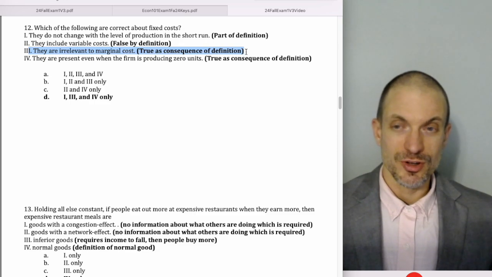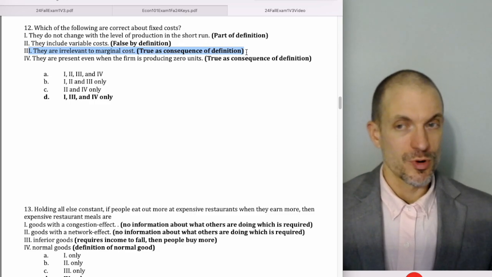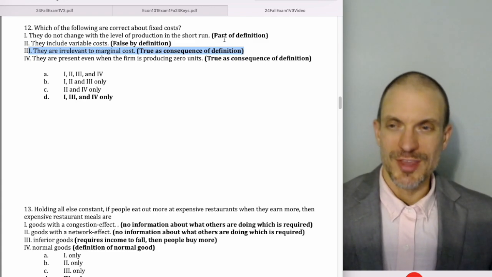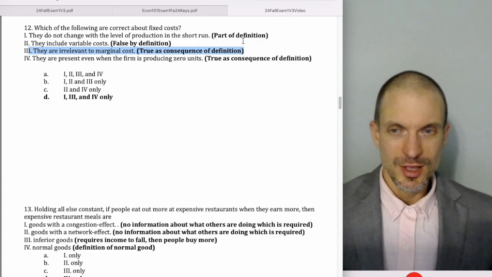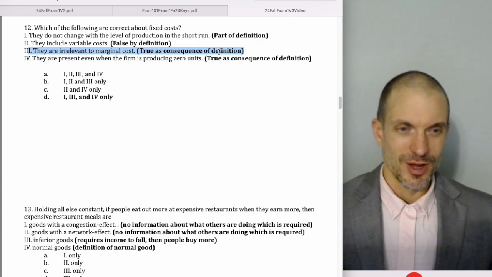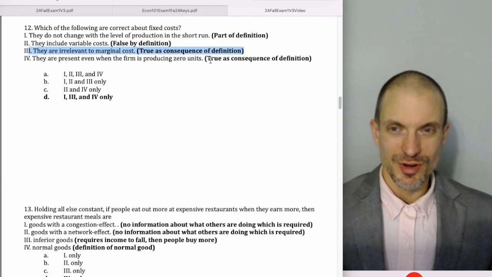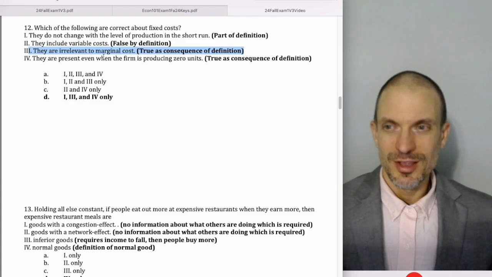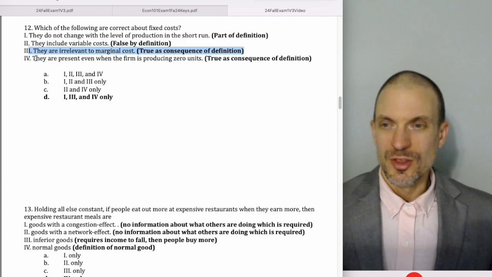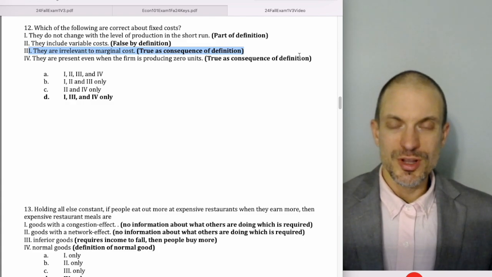We calculate marginal cost actually through the variable cost portion of total costs. You'll see that if you take the derivative of the total cost function, but we don't need that. We can just know that marginal cost is the incremental change in total cost when you produce one more unit of output, but fixed costs aren't changing. So it's irrelevant to marginal cost. They're present even when the firm is producing 0 units. Yes, true as a consequence of the definition.